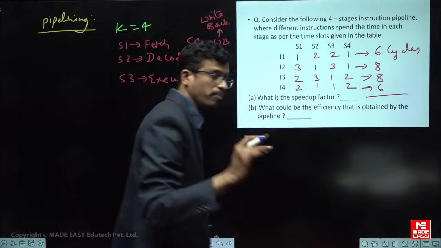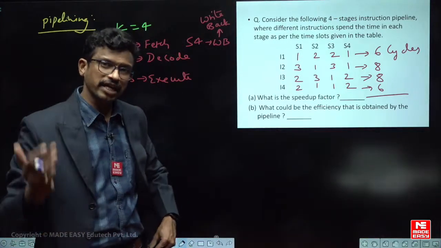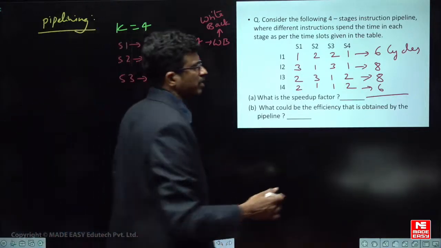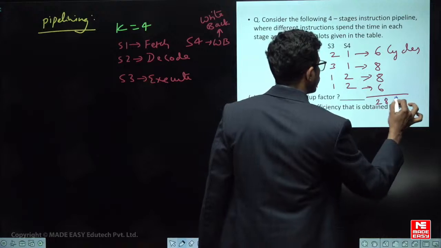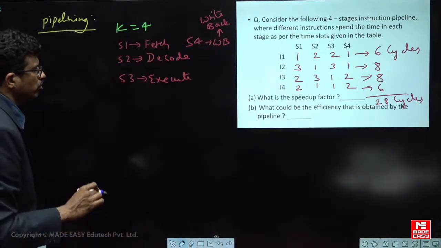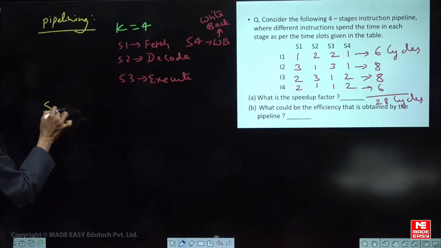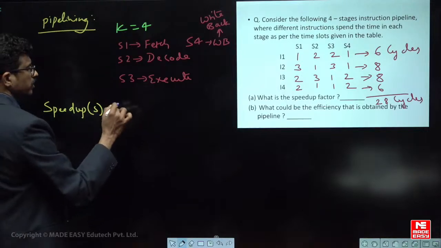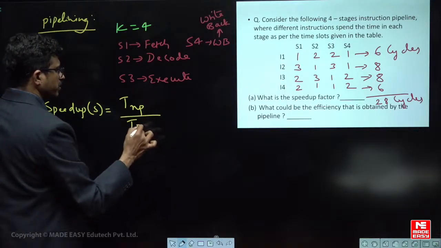So for a non-pipeline CPU, unless one instruction is completely executed, it will not move to the next, but in a pipeline there is overlapped execution. So what is the total here? 14 plus 14, how much? 28 cycles. One cycle means 1 by f. To find the speed up, speed up S is equal to time for non-pipeline CPU by time for pipeline CPU.